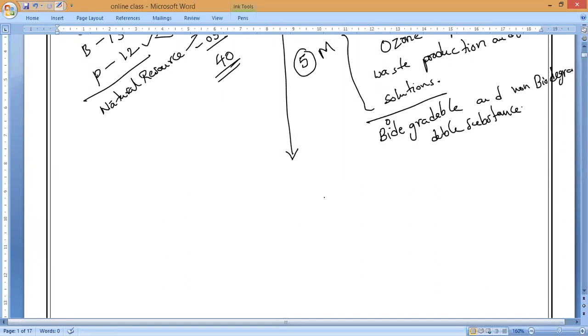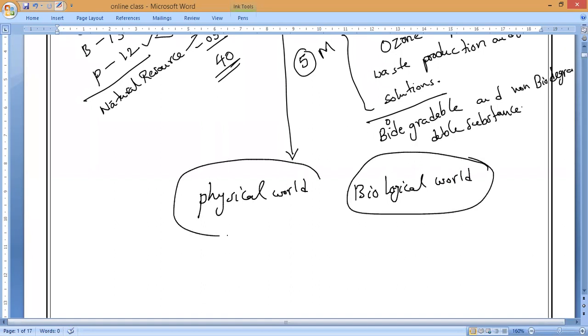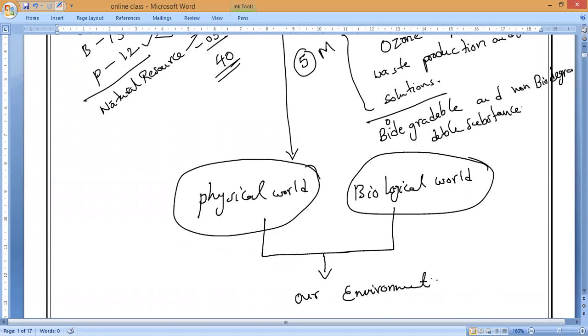So as Sriya said, the things present in our surroundings, and as Arvind and Elamati said, the biological, living and non-living things. So make it as 2 factors. When you want to survive on this earth, we need 2 kinds of parameters. One is physical parameters, and the next one is biological parameters. Yes or no? This physical world and this biological world present in our surroundings, both together we call our environment. Do you understand, everybody?